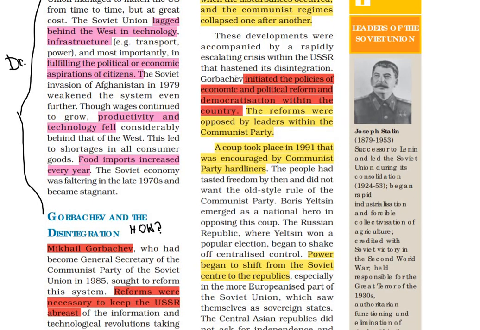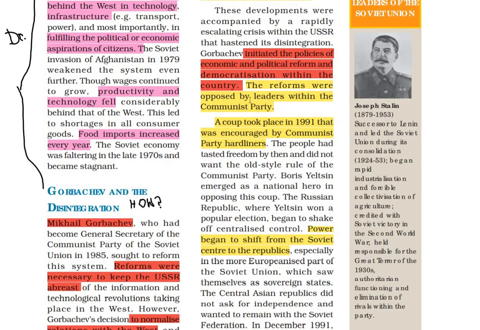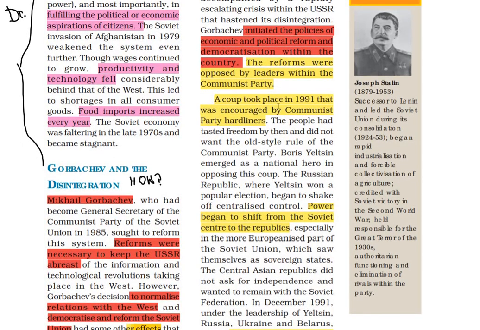Next up, Gorbachev initiated the policies of economic and political reform and democratization within the country. What did this lead to? The reforms were opposed by leaders within the Communist Party. A coup took place in 1991 that was encouraged by Communist Party hardliners.